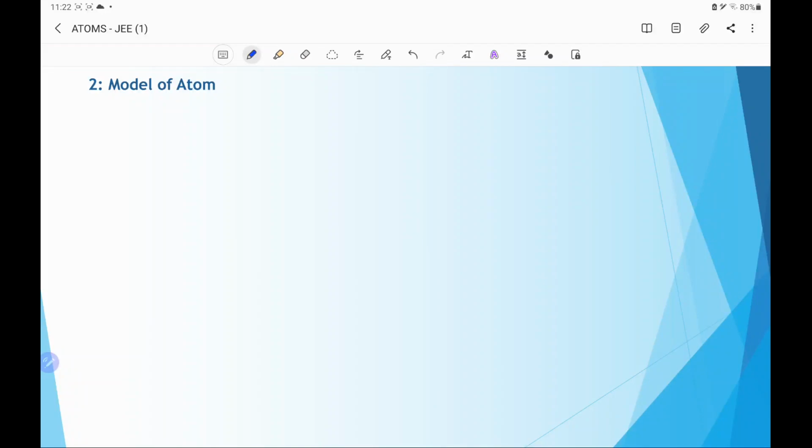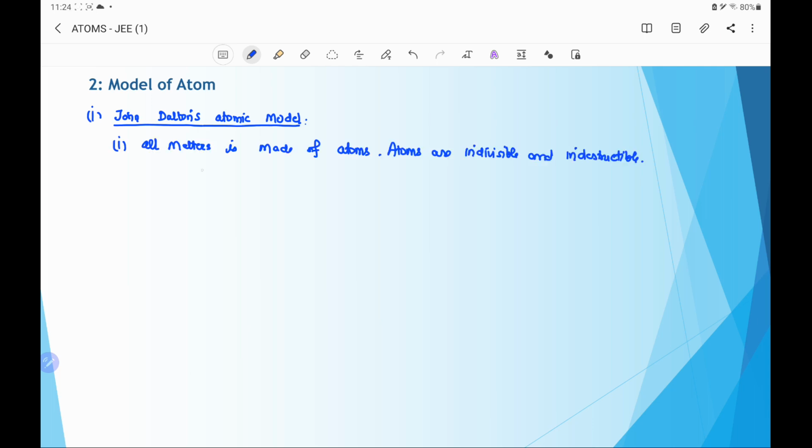There has been a variety of atomic models throughout the history of atomic physics, and one of the earliest models was proposed by John Dalton. John Dalton came up with the idea that all matter is composed of very small particles and called them atoms, and formed an atomic theory. The main points of his atomic theory are: first point is all matter is made of atoms, and atoms are